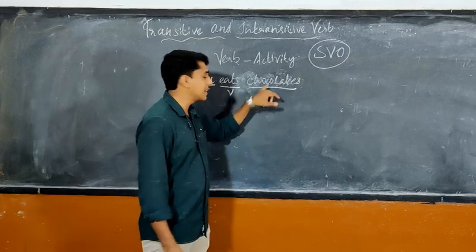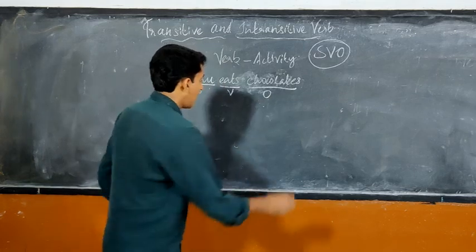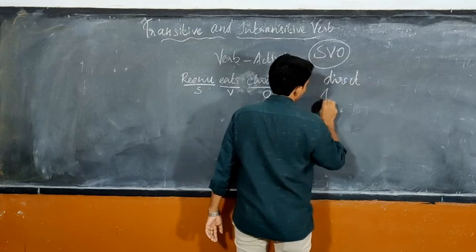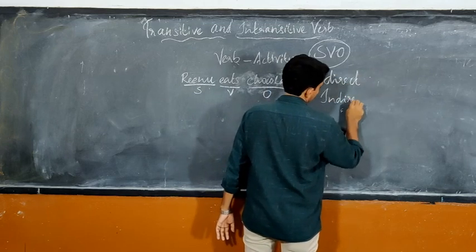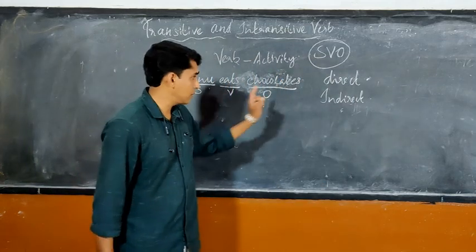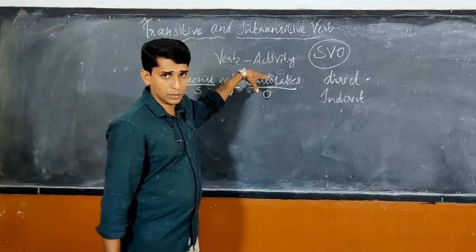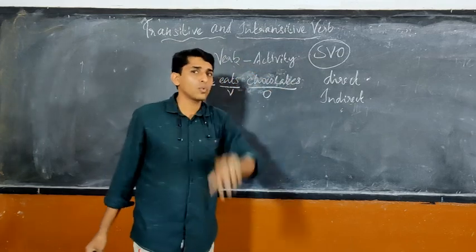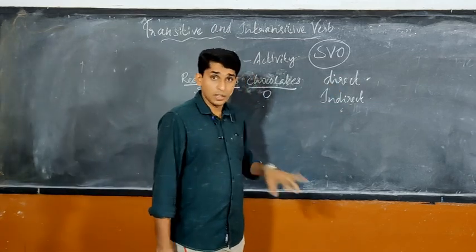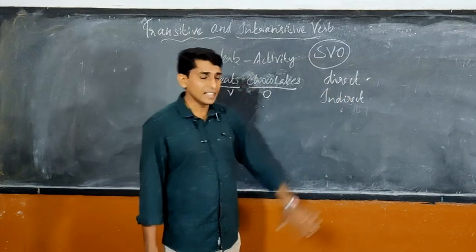We say this is the direct object. There are two kinds of objects in English. They are direct and indirect. It is easy to find out what is direct and indirect object. We will come to that later. First, let us see what transitive and intransitive verb is. Keep in mind there can be two objects. If there is only one object, that is always the direct object. If there are two objects, one will be the direct, the other one can be the indirect.